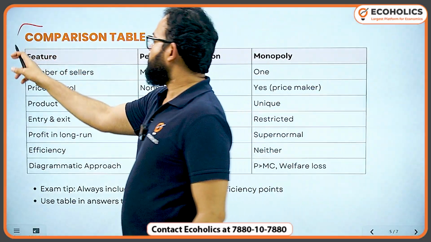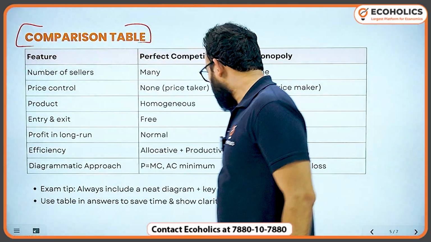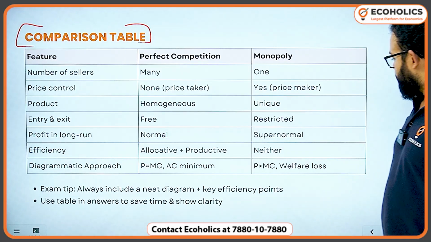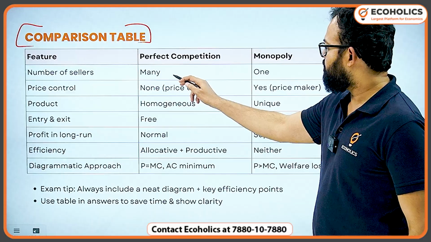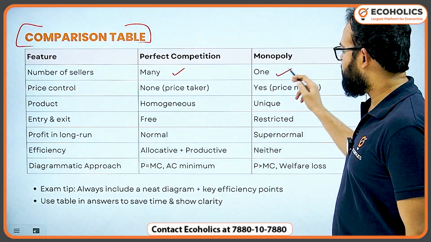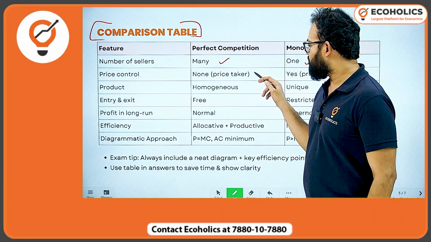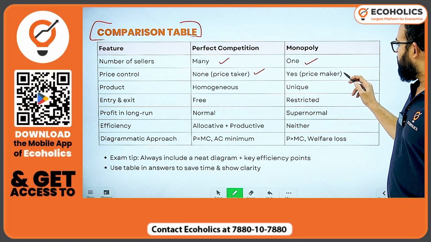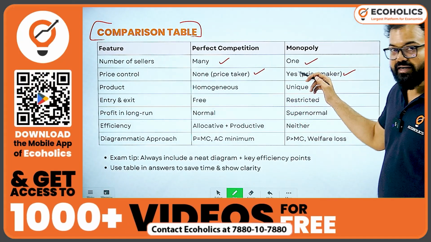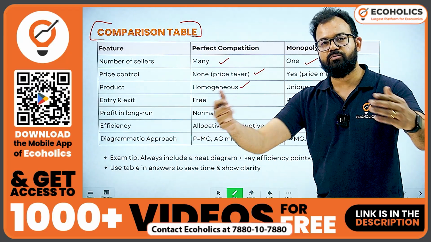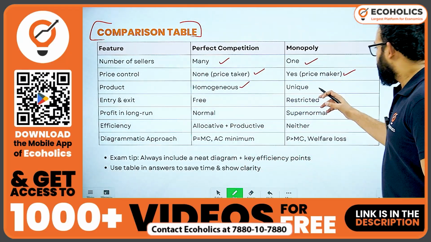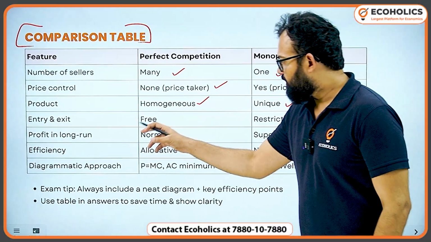Now let's see the comparison table. If you want to take the screenshot, I'll just move so that you can take it. This will help. Number of sellers: perfect competition, many; monopoly, 1. Price control: they are price takers, so no control, but here they are price makers, it means they decide the price. Product: homogeneous, similar product. Your potato, my potato, same. But here, unique.